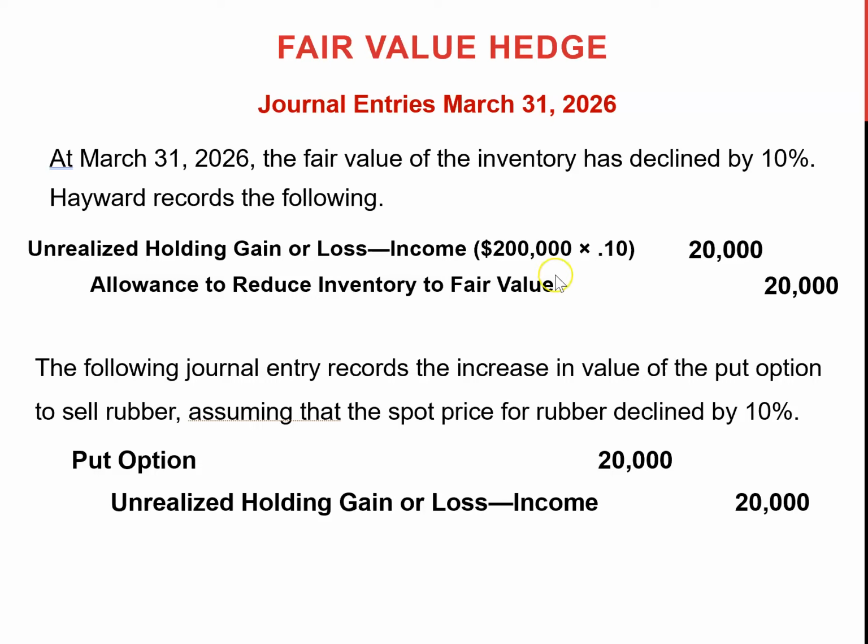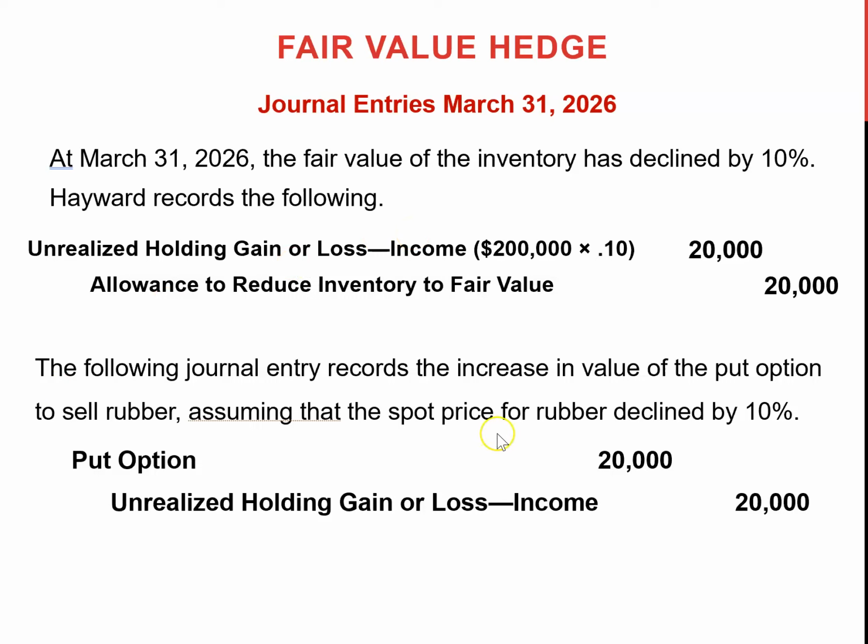Now note that this entry is unusual, right? If we do not have any put option which is used to protect against the value decline loss related to the inventory, we would not have to do that. Usually for the rule of LCM, lower of cost or market price, we write off the inventory value, but we are not doing it. Rather, we are showing this as an allowance to reduce the inventory value, and we are debiting this loss because we have a put option to offset this loss.